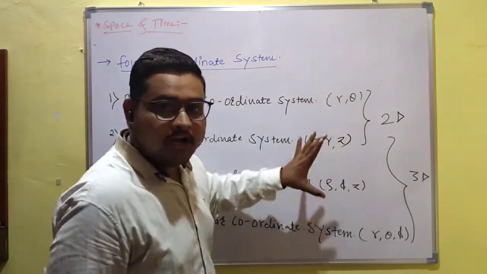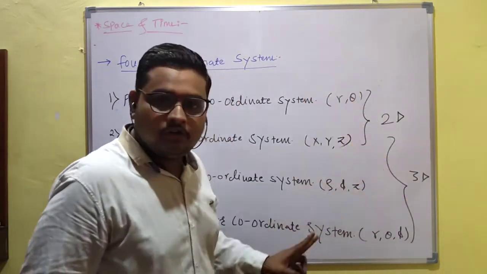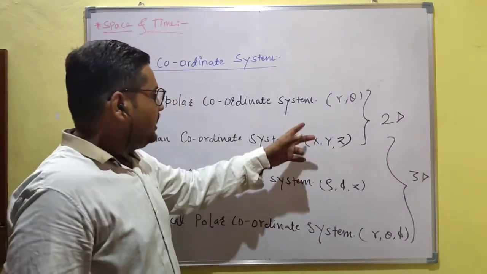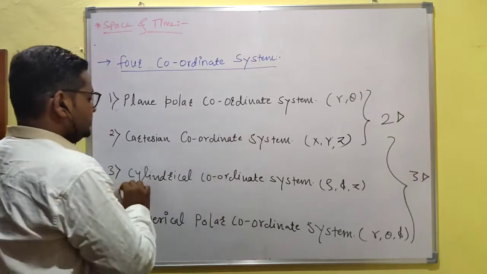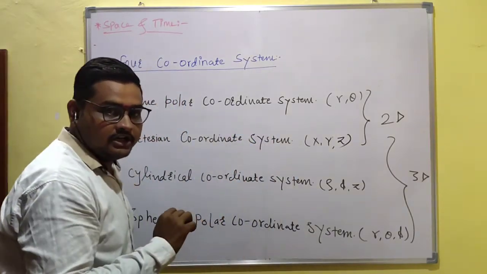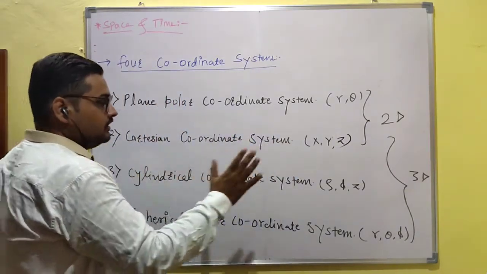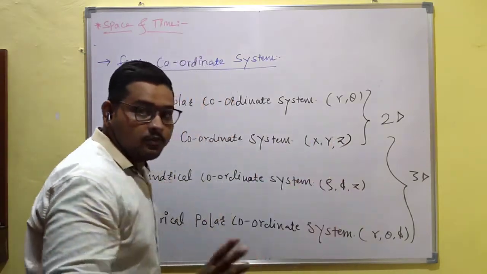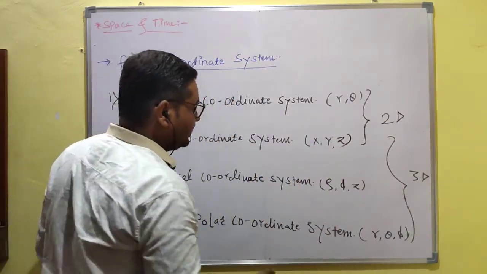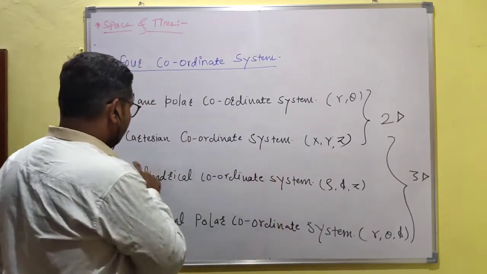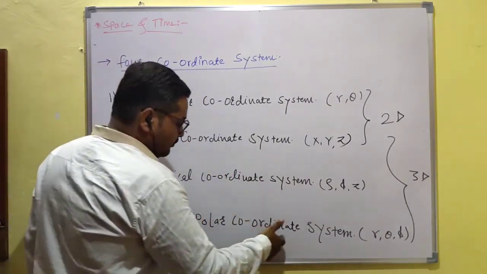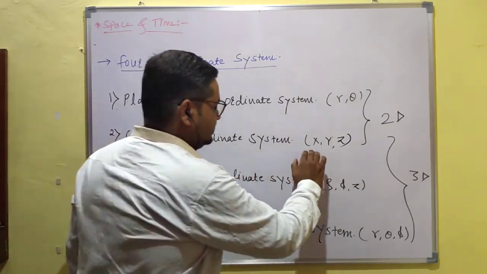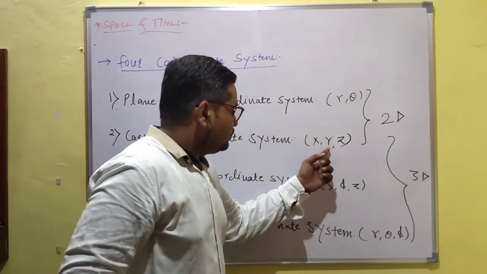So are you getting it? When a two-dimensional system is present, you use the plane polar coordinate system and Cartesian coordinate system. When we are looking at a three-dimensional system, we can use Cartesian, cylindrical, and spherical polar coordinate systems. The Cartesian coordinate system's axes are x, y, z.